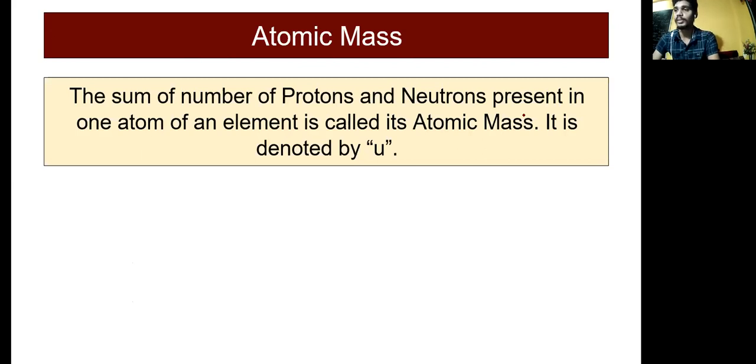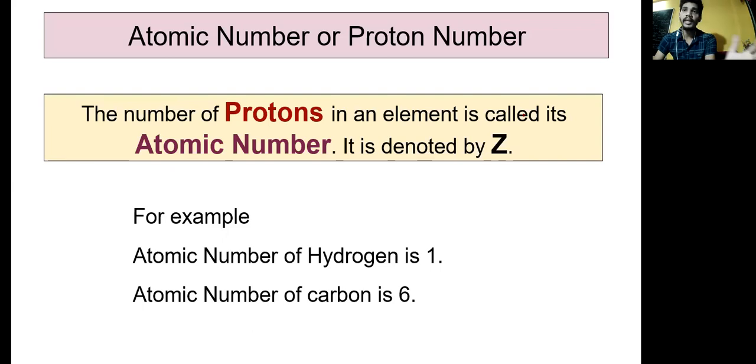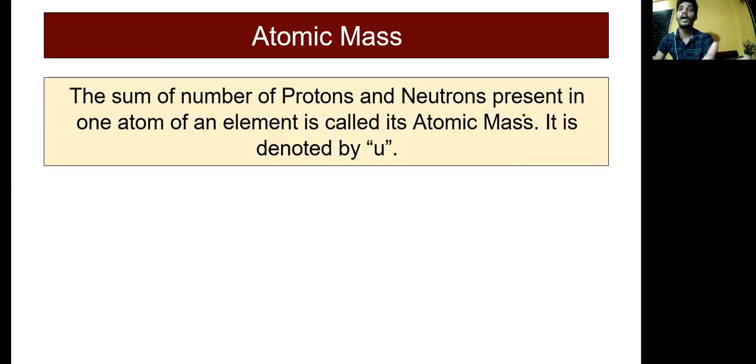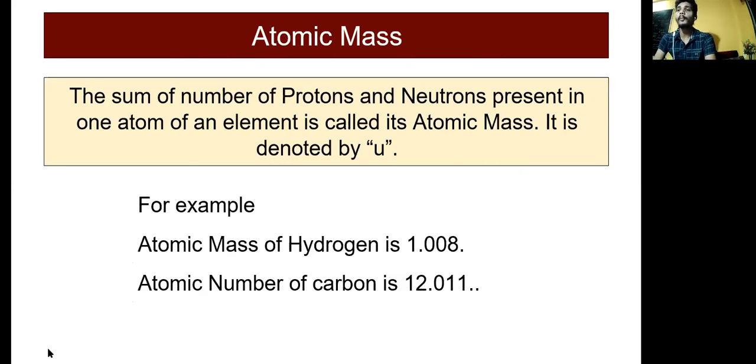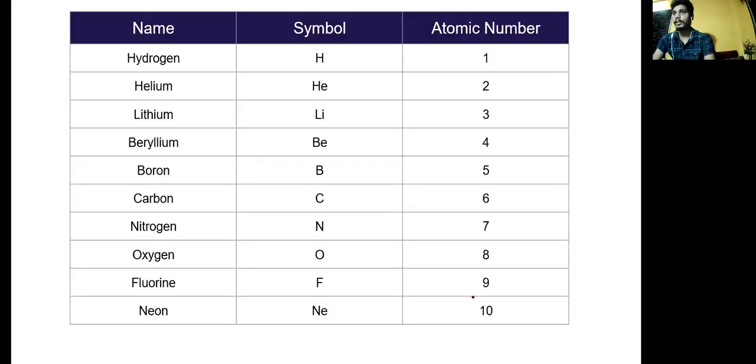So this is the reason we are comparing atomic mass numbers, and we are going to calculate only the neutrons and protons. As we know, atomic mass is denoted by U, and atomic number is denoted by Z. For example, the atomic mass of hydrogen is 1.0, but for our purpose we can write the atomic number as 1, and it is the one number. Okay, so atomic number 2 is helium.